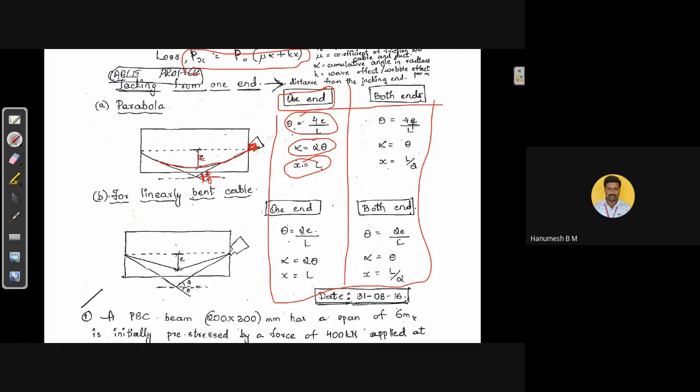Now that E is the eccentricity of the cable at the midspan. Then alpha is equal to theta.